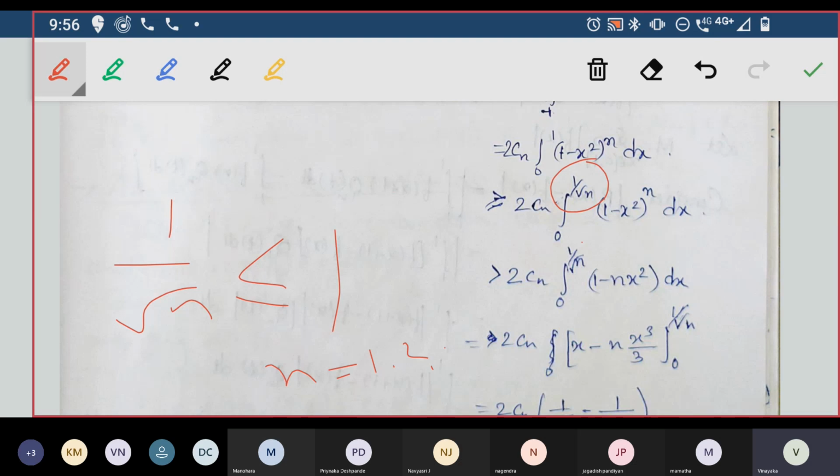Going on, 1 by root 3 is about 0.7, and the value goes on decreasing. So when you increase n, 1 by root n goes on decreasing. So when you integrate from 0 to 1, that value will always be greater than when you integrate from 0 to 1 by root n.